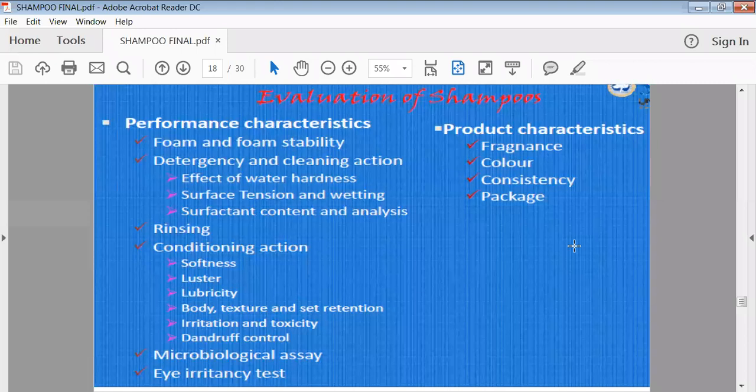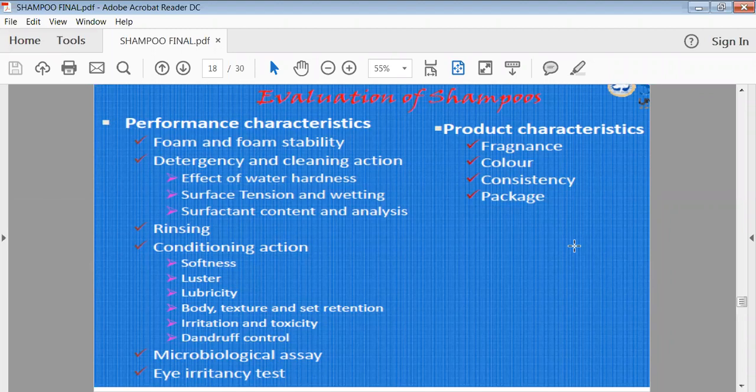Then conditioning action. Conditioning action means: the impartment of softness to your hair, improvement of the luster of your hair, and impartment of lubricating action onto your hair. Then, is there any effect of your shampoo on the body and the texture of your hair? All of that comes under conditioning action. Is there any irritation, or any toxicity to your scalp, and does any dandruff control appear or not?